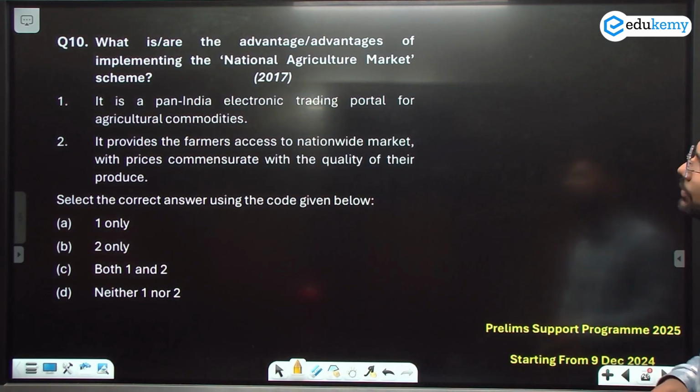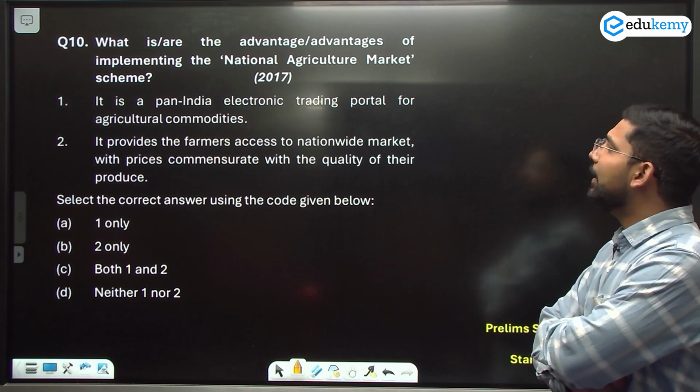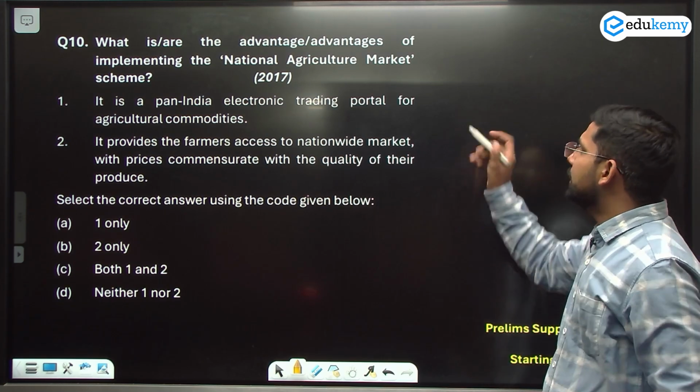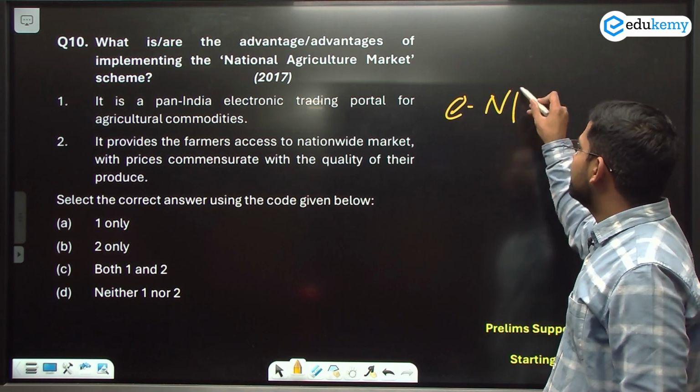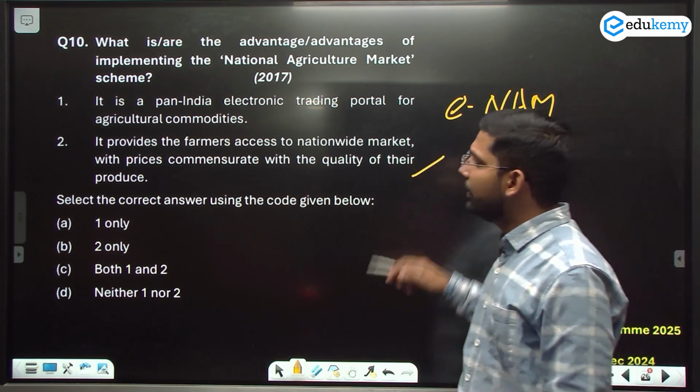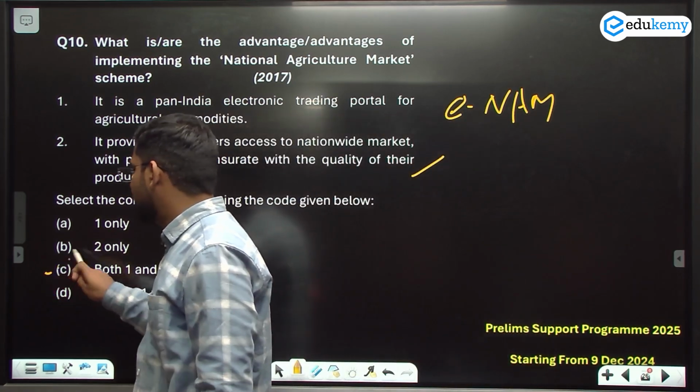Let's move to the next question. The next question is about the advantage of implementing the National Agriculture Market Scheme. It is a pan-India electronic trade portal. Yes, it's e-NAM, National Agriculture Market. It's a pan-India portal. It provides the farmer access to the nationwide market. So the answer is C here.